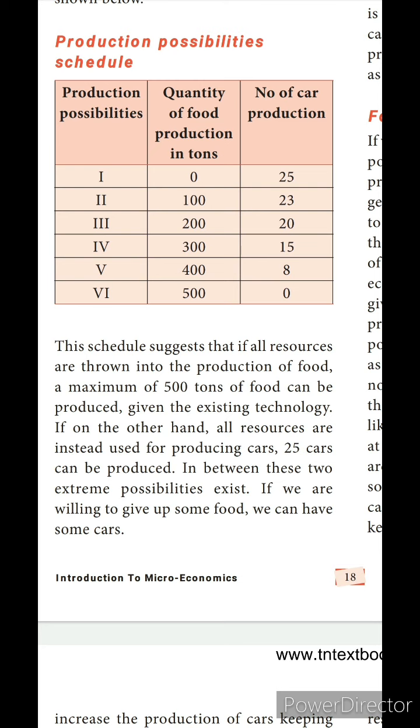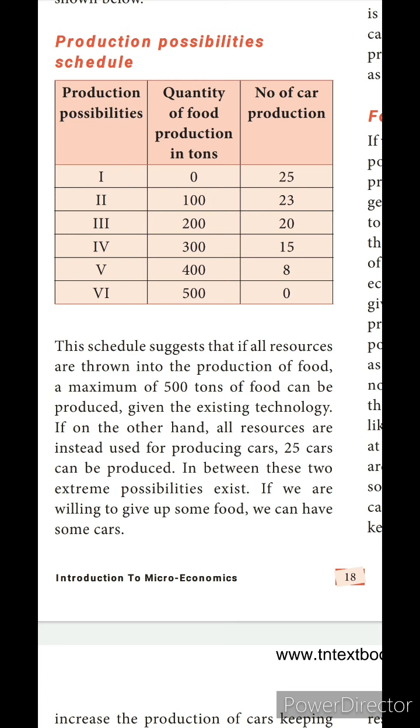First check this table's columns. They give the quantity of food production in tons and the number of car production. If the quantity of food production is zero, the possibility is to produce 25 cars.